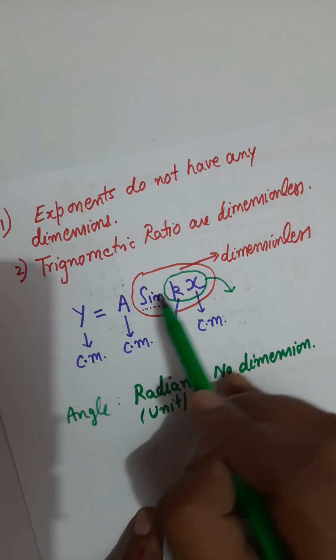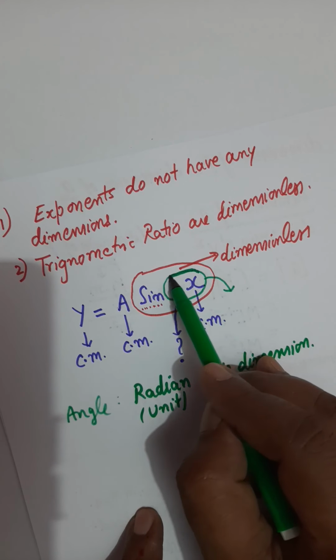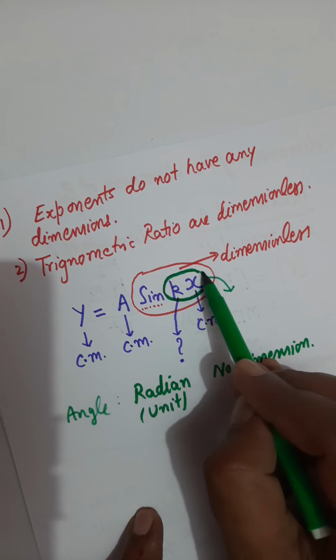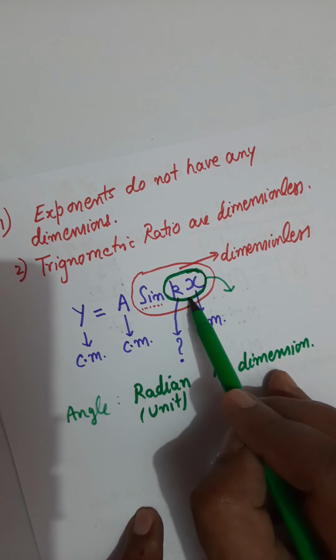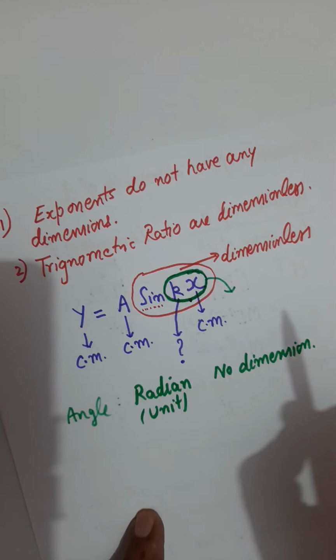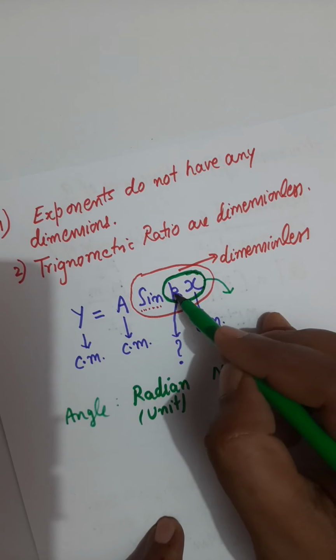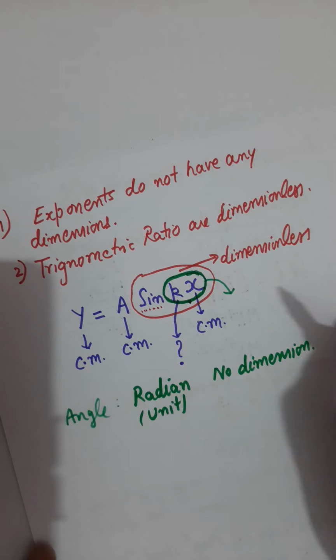And that's why the complete term after the sine or cosine, since it represents an angle, should not have any dimension. This product kx must be dimensionless.